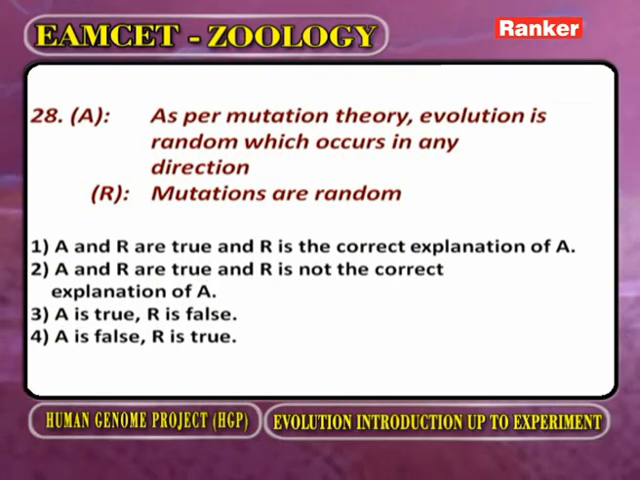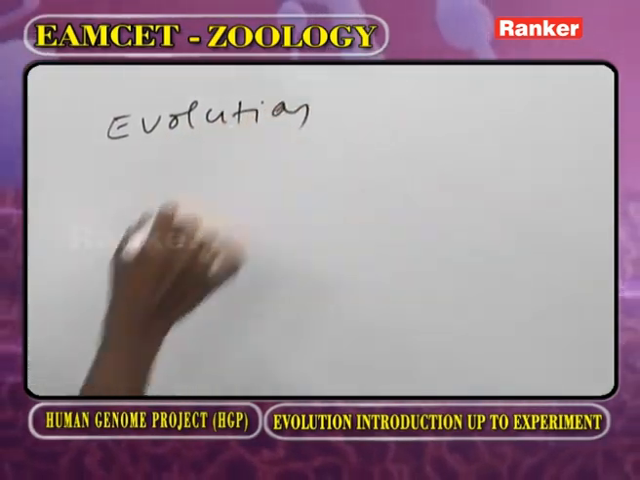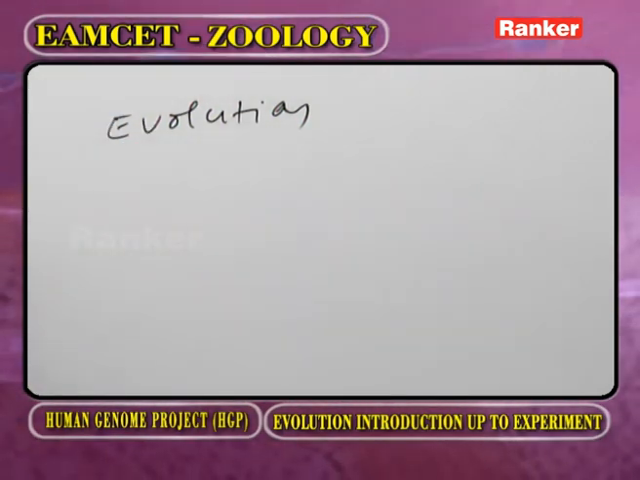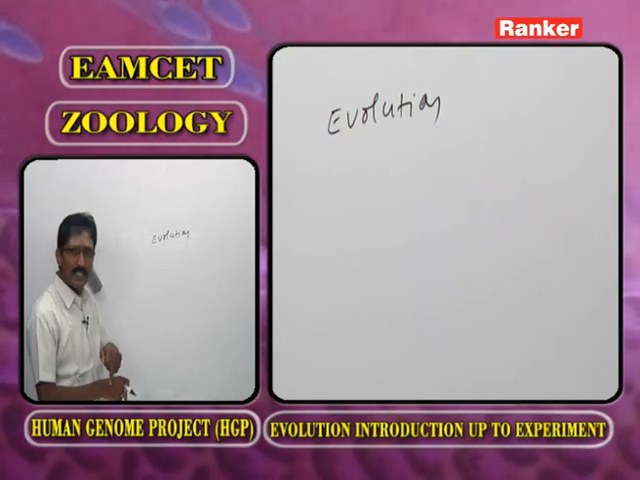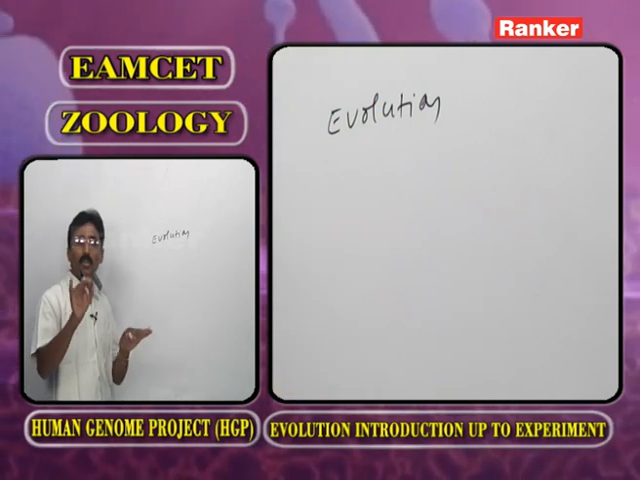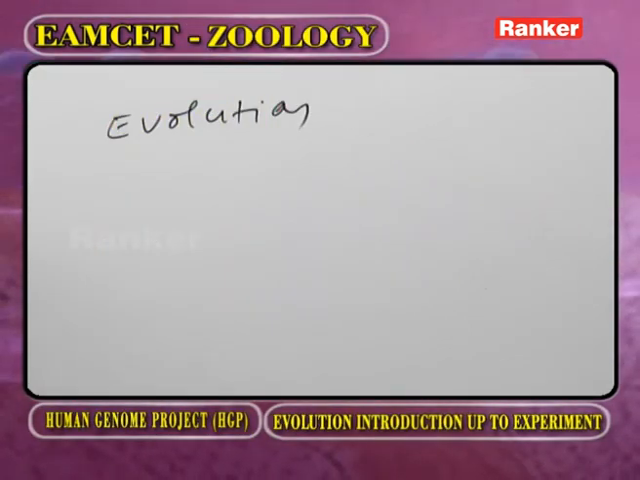As per mutation theory, evolution is random, which occurs in any direction. Now, as we observe evolution, it is a continuous process. It is continuous change. It is a non-stop process. Evolution was present in the past, evolution is present in the present, and evolution will be present in the future. We are unable to see the evolution, but evolution is going on. It is continuous change. It is a non-stop process.